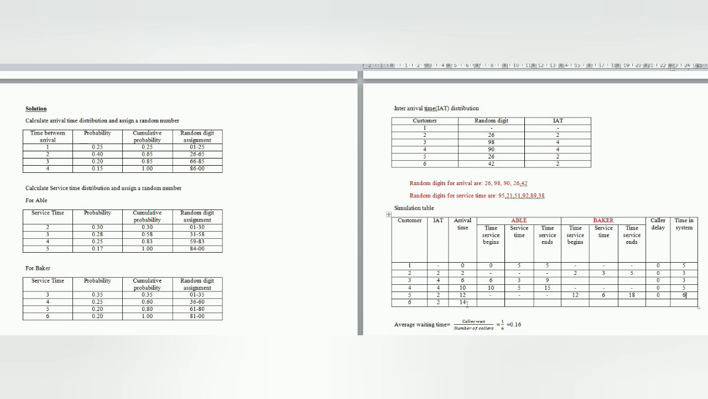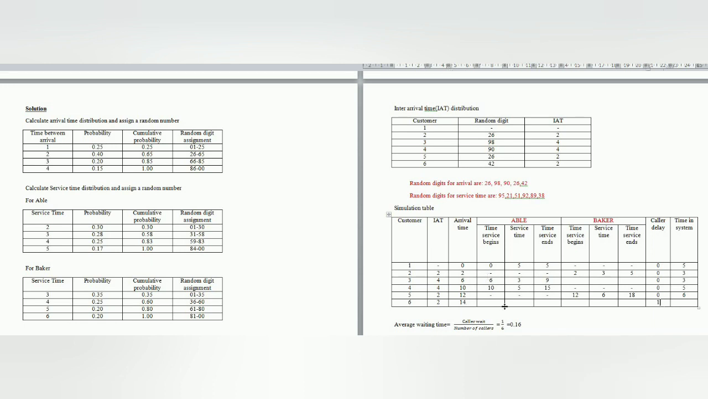Now next, the arrival time of the sixth customer is 14. Till the 15th minute, Able is busy, and till the 18th minute, Baker is busy. Both Able and Baker are busy at the 14th minute. So what does he have to do? He has to wait for 1 minute. That is the caller delay.